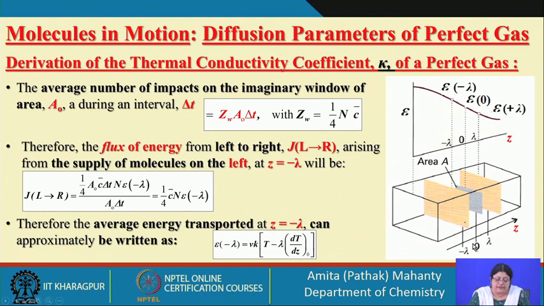From the left hand side, the total number of collisions per unit area gives you the flux. So, flux is 1 by 4, C, the mean relative speed, into the number density into the average energy associated with molecules at x equal to minus lambda.